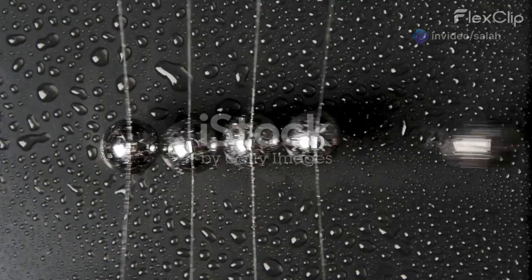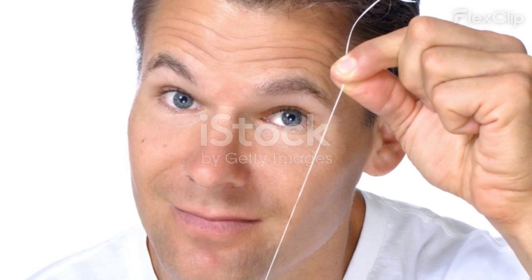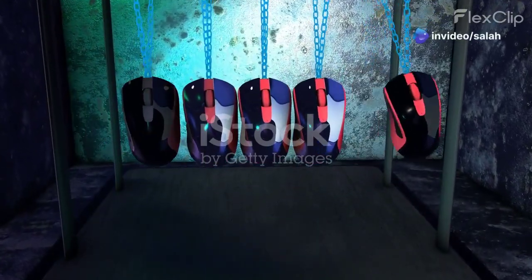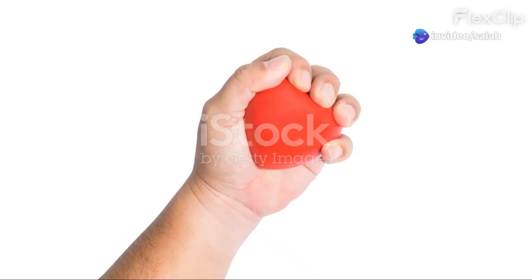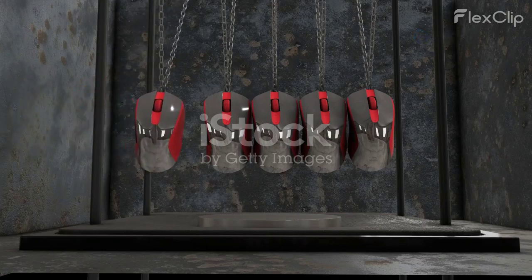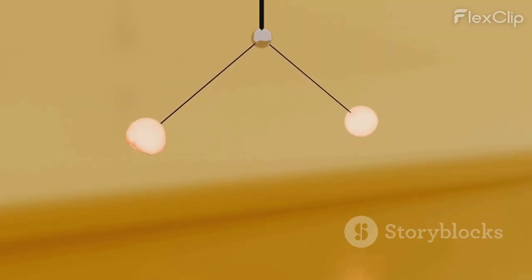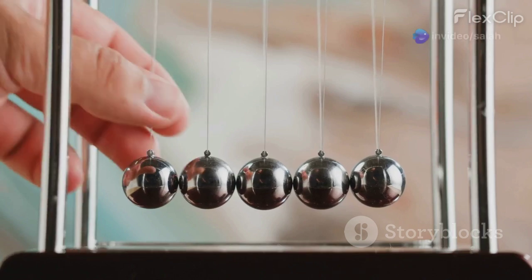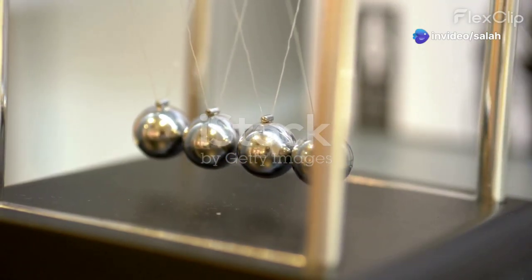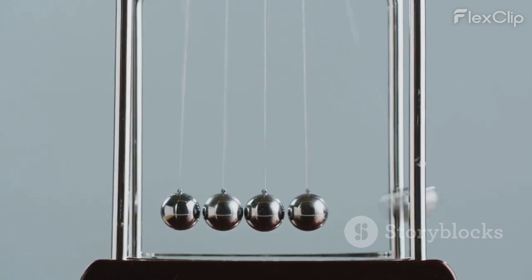Imagine swinging a ball tied to a string in a horizontal circle above your head. You can feel the tension in the string, the force you're applying to keep the ball from flying off in a straight line. This tension force is the centripetal force, constantly redirecting the ball's velocity towards the center of the circle. The magnitude of the centripetal force required to keep an object moving in a circle depends on the object's mass, its speed, and the radius of the circle. A heavier object, a faster speed, or a smaller radius all require a larger centripetal force.